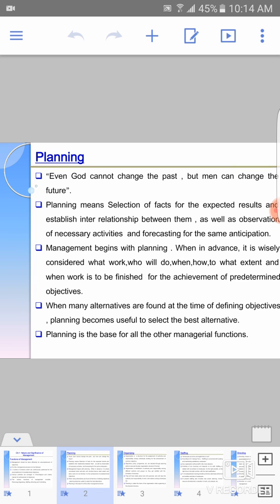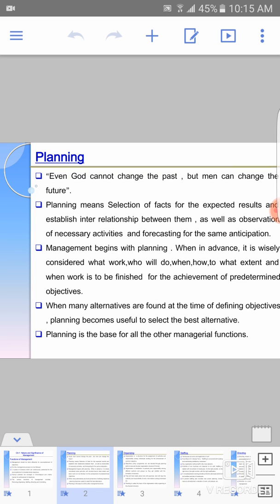The next point is that management begins with planning. The first and foremost function is planning. It is wisely considered in advance what work, who will do it, when, how to do it, to what extent, and when the work is to be finished for the achievement of predetermined objectives. Planning is basically deciding in advance what we have to do, which methods we are going to follow to achieve the business objectives, who is going to do the work, which groups are going to do the work.